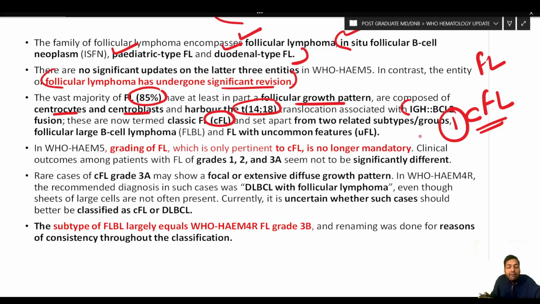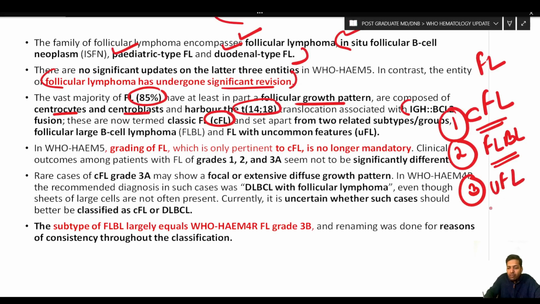Apart from this, we have other subsets. They are follicular large B-cell lymphoma, and the third subtype under follicular lymphoma is follicular lymphoma with uncommon features.